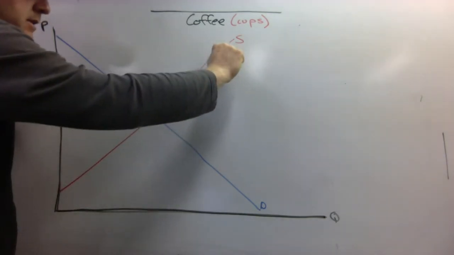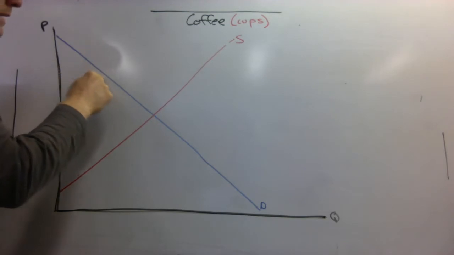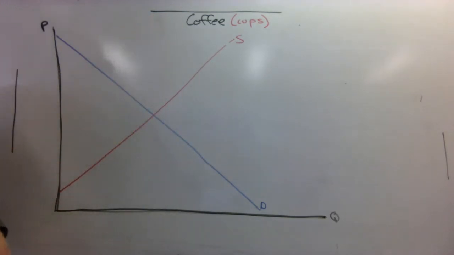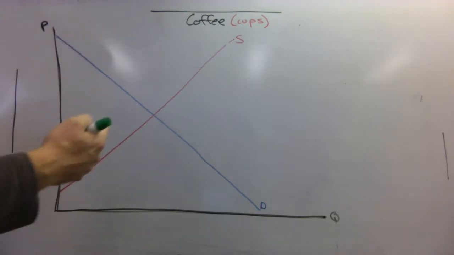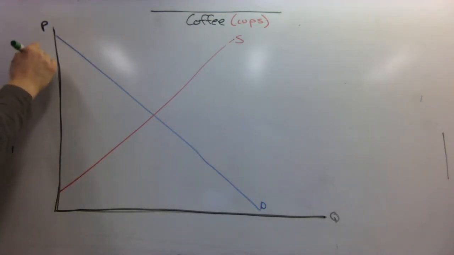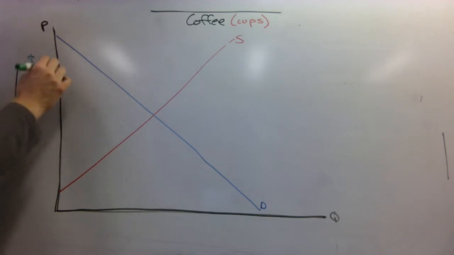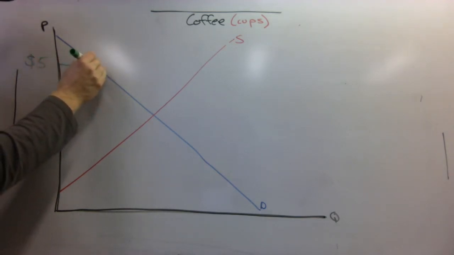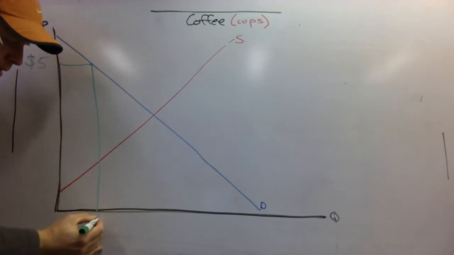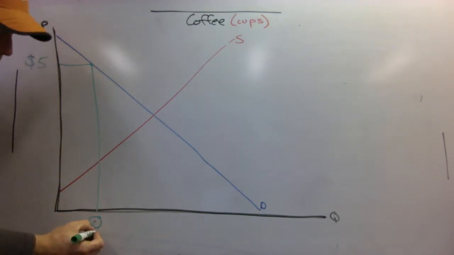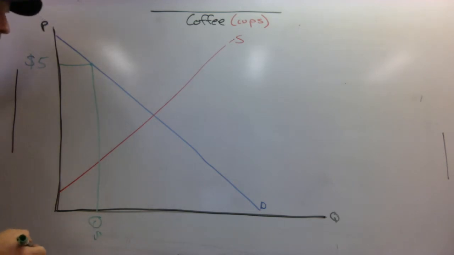Increasing marginal costs or increasing marginal profit, decreasing marginal benefit. That's what shapes the curves the way they are. So if we take a look here and see what's going to happen, let's just, for fun, say that we offer coffee. If coffee is going for $5 a cup, we're just picking a price here. At $5 a cup, how much coffee is the market wanting to buy at that amount? Well, we'll just follow over to the demand curve from 5 and then follow down. And we have quantity. We'll call it Q5 for $5 a cup. So that's great. This is how much coffee people want to buy at $5 a cup.